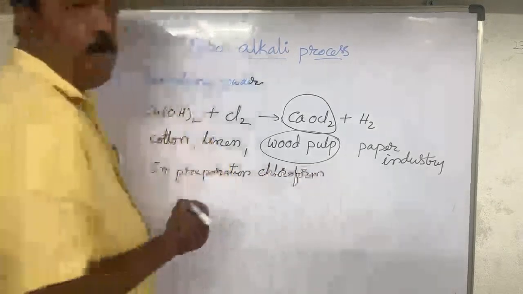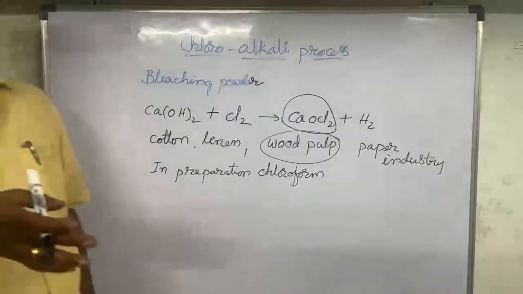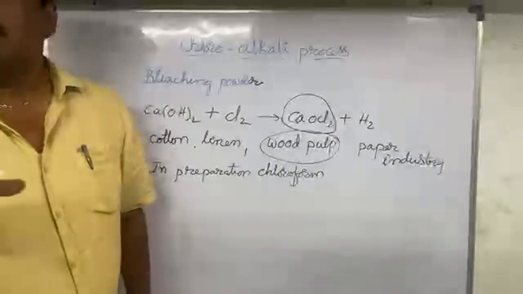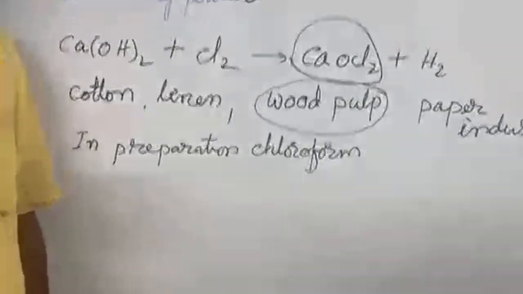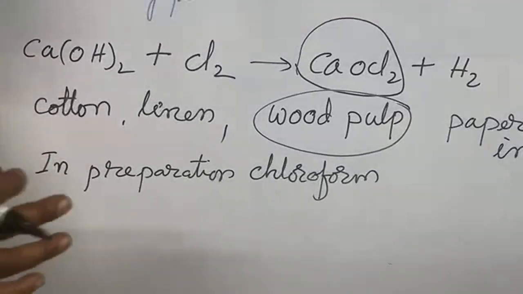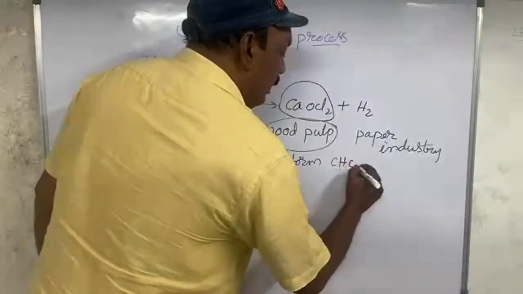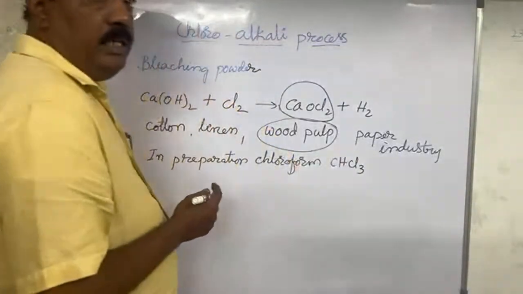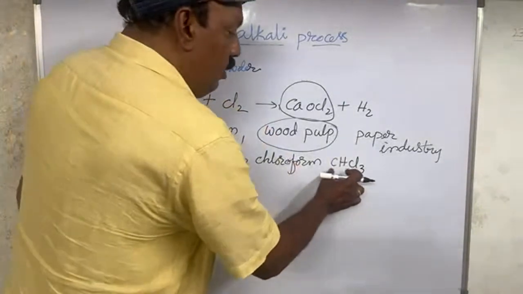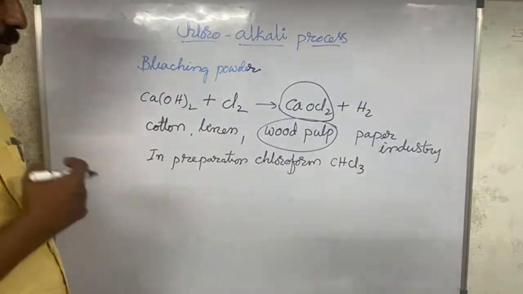Finally, bleaching powder also plays a very important role in the preparation of chloroform. What is chloroform? During an operation, the patient shouldn't feel any kind of pain, so they give anesthesia. That anesthesia is chloroform. The formula is CHCl3, and we call it trichloromethane. This is the anesthetic used in operations.